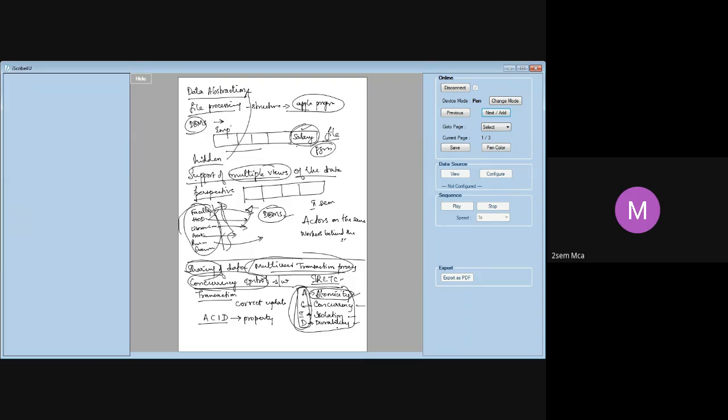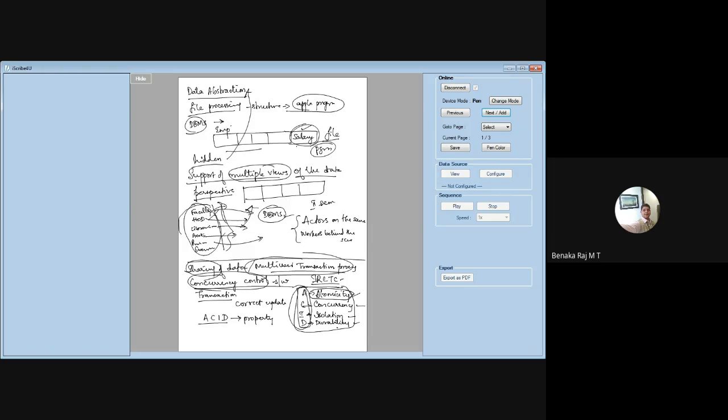Workers behind the scene as far as DBMS is concerned, the database is concerned. That's again a very important topic, which probably I'll take up in Monday's class. Any doubts, anyone so far?